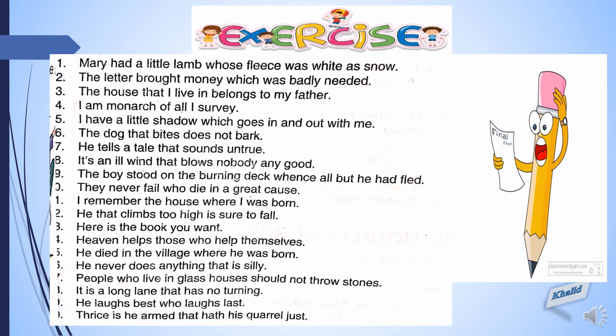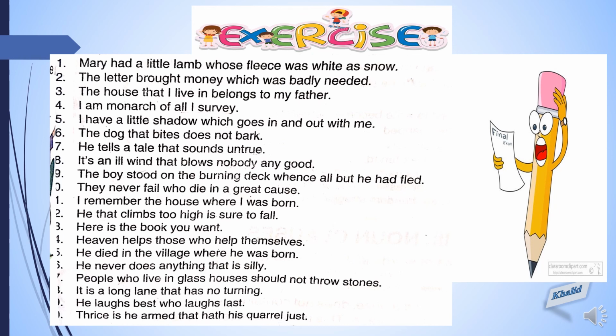Sentence 16. He never does anything that is silly. That is silly is an adjective clause that is qualifying the noun, that is anything, which is an indefinite pronoun. Sentence 18. It is a long lane that has no turning.